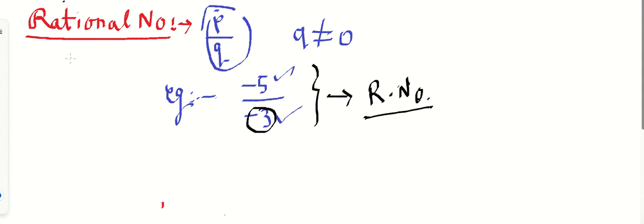Now my another question is, what is the symbolic representation for the rational number? Always remember, the symbolic representation for the rational number is Q. Which letter do we use to indicate a rational number? The answer will be Q. Correct.